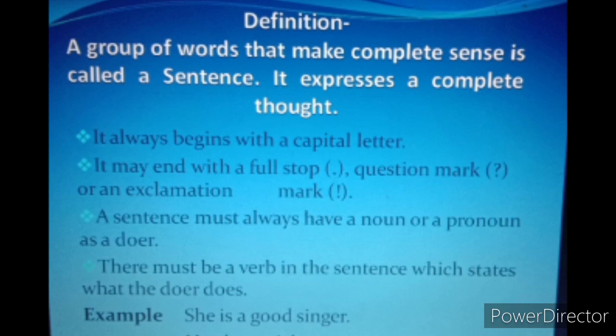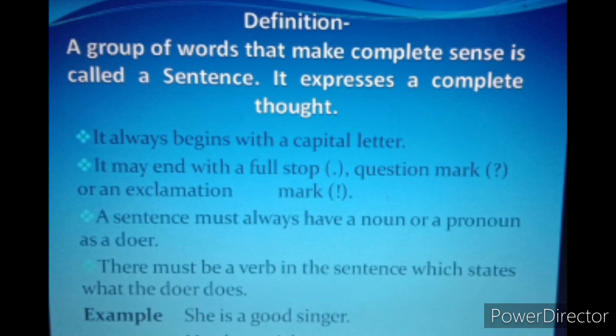Now when it comes to writing, we need to keep a few pointers in mind which are very important. First of all, a sentence always begins with a capital letter. Means when you start writing any sentence, you must write the first letter in capital.